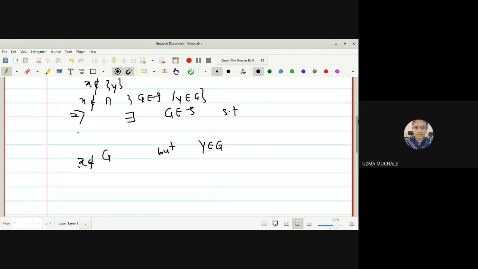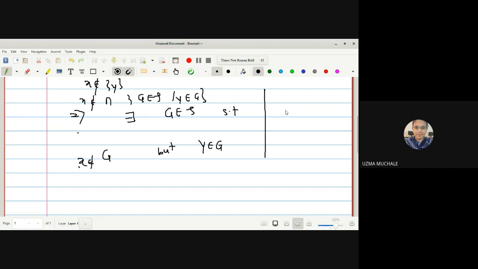Yes, ma'am. Okay. Let me explain how it works. We started with the assumption x is not equal to y. And singleton x and singleton y, we have written them as an intersection of all the open sets. Right? Now, x is not a member of singleton y, so it will not be a member of the intersection of all the open sets, right? So we can say x is not a member of G, but y is a member of G, right? In a very similar way, we can show the other.